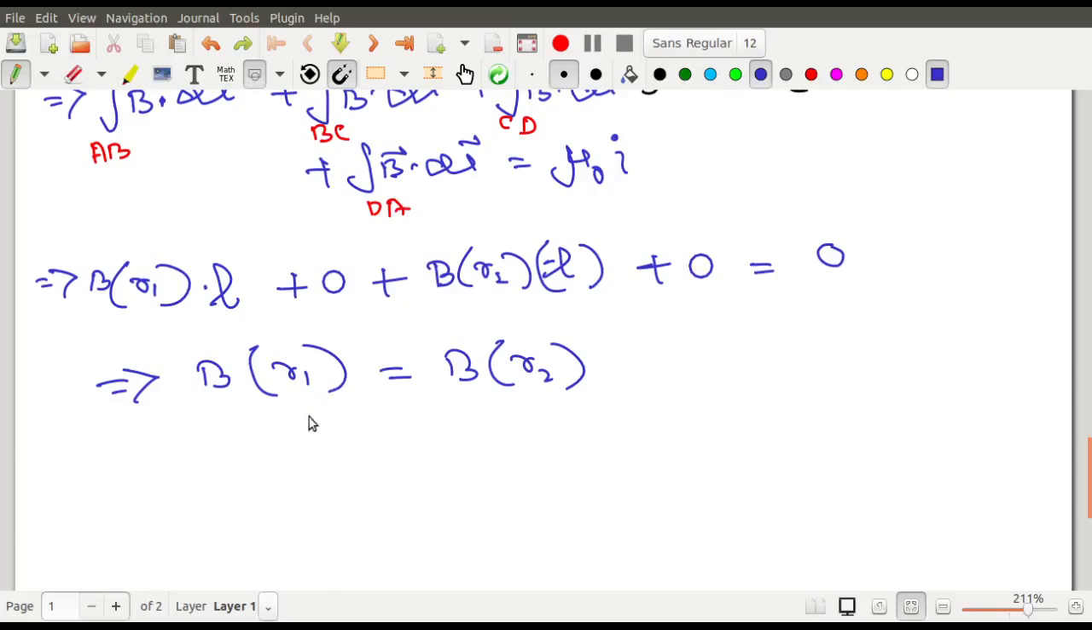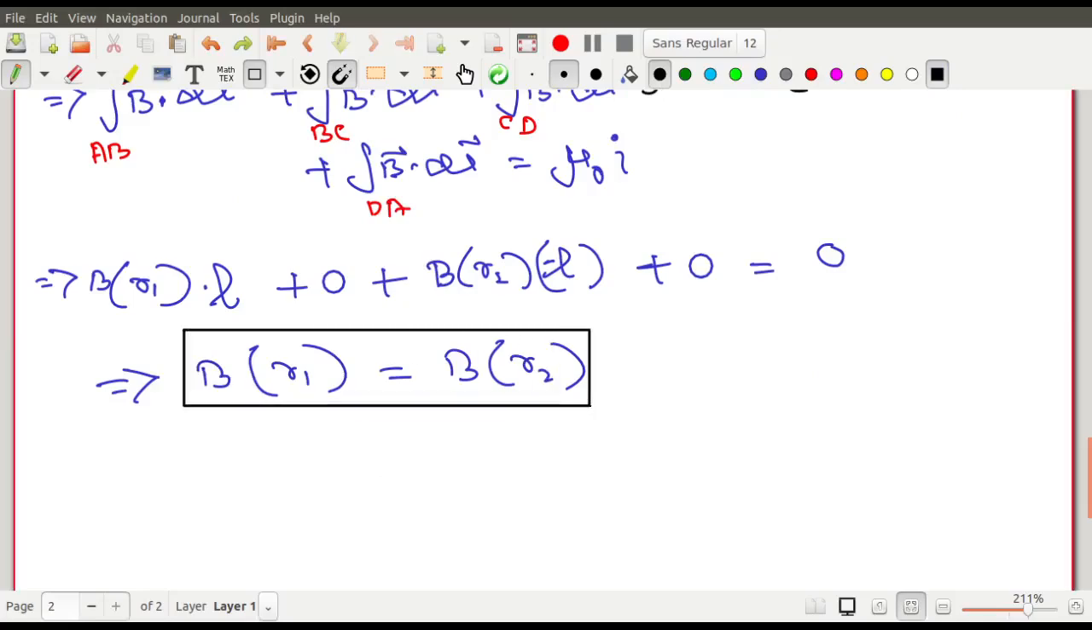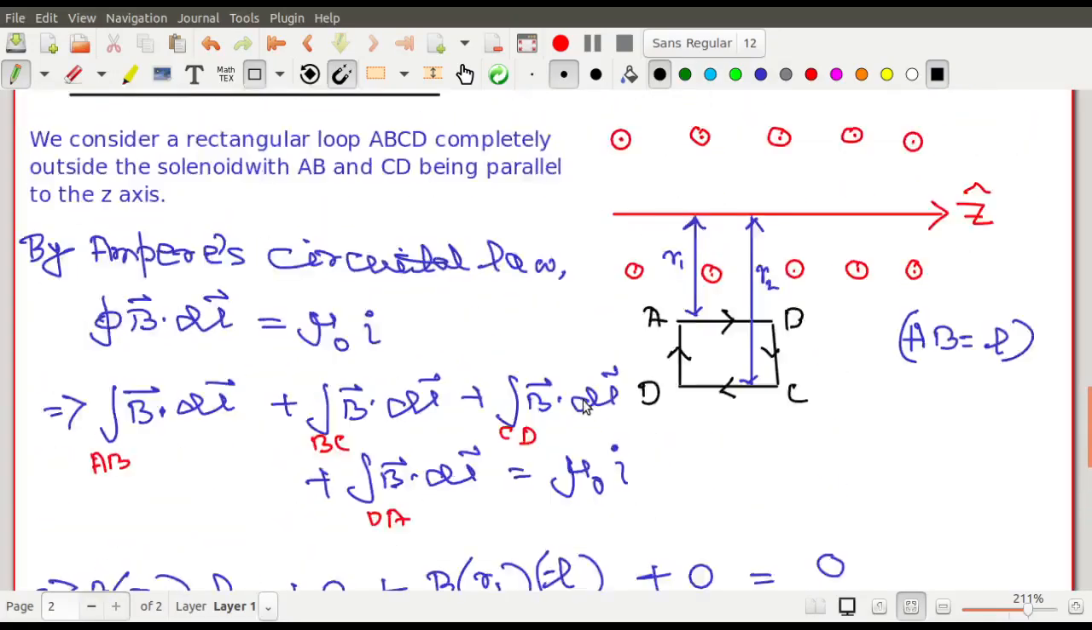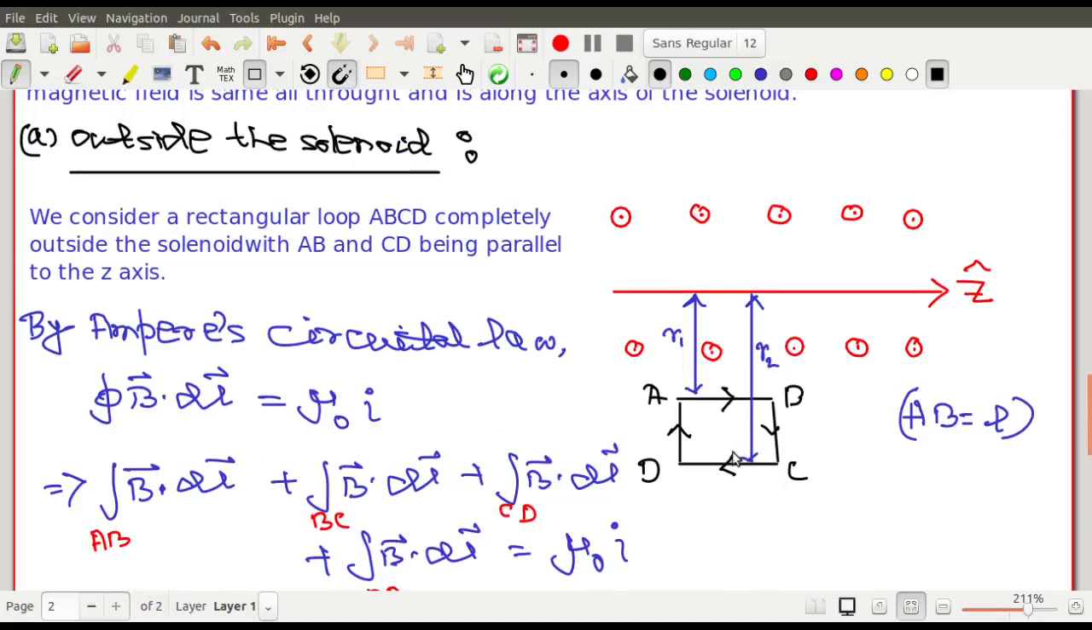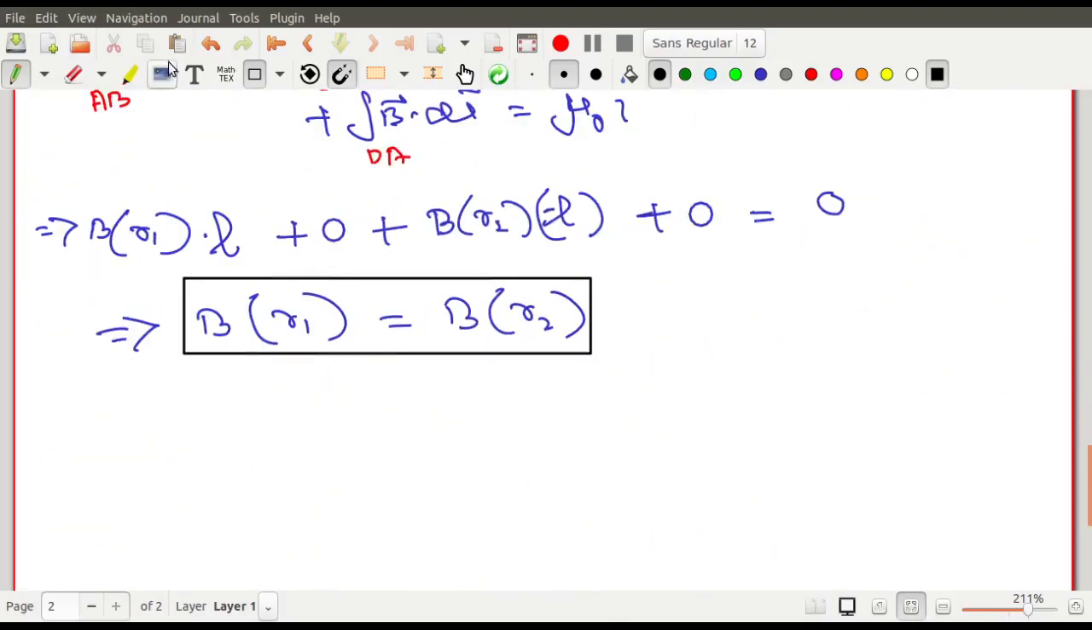So you understand that at any point outside the solenoid the magnetic field is the same. This is a very interesting result that you obtain. Whether it is at a distance r1 or at a distance r2, the magnetic field is the same. Very important result. Due to a solenoid, the magnetic field is independent of the distance from the axis at any point outside. I repeat once again, at any point outside the solenoid, the magnetic field is independent of the distance. So let us write it, and from here you will get a very important aspect.